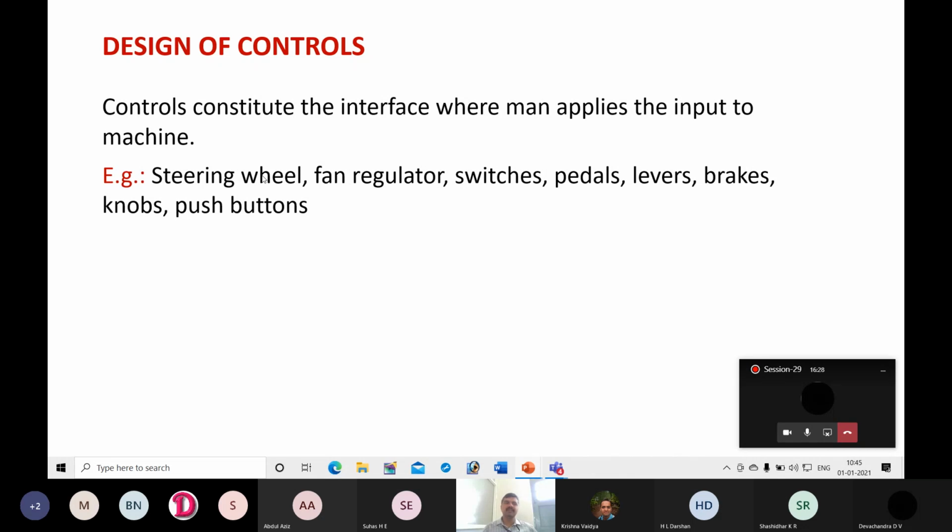Similarly, if you consider a car, there will be a steering wheel. If you want to control a ceiling fan, there will be a regulator. Then there are switches, pedals, levers, brakes, knobs. These are the familiar, quite often used controls. We use these controls in order to control a machine, that means we want to give some input to the machine. So man is communicating with the machine with the help of these controls.